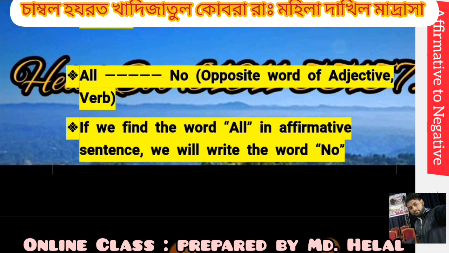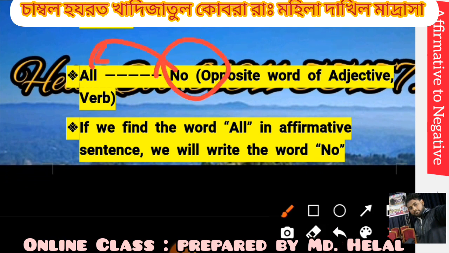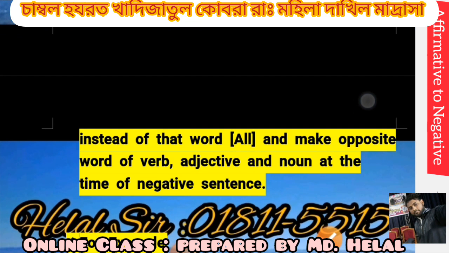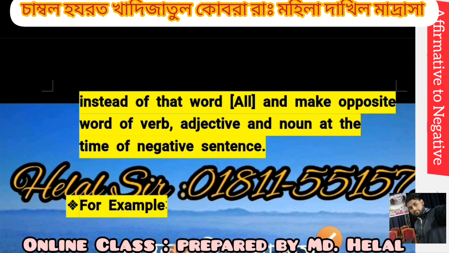Dear students, we use no instead of all. If we find the word all in an affirmative sentence, we will write no instead of all, and make the opposite word of the verb, adjective and noun in the negative sentence.